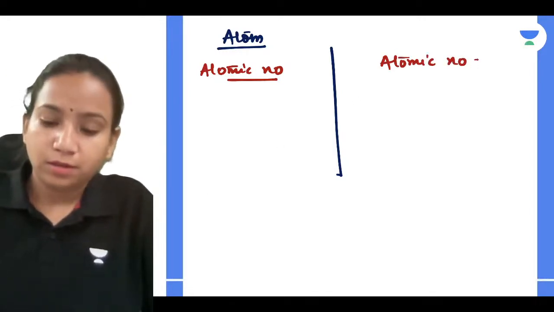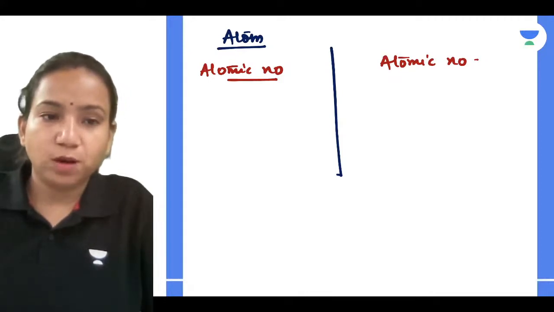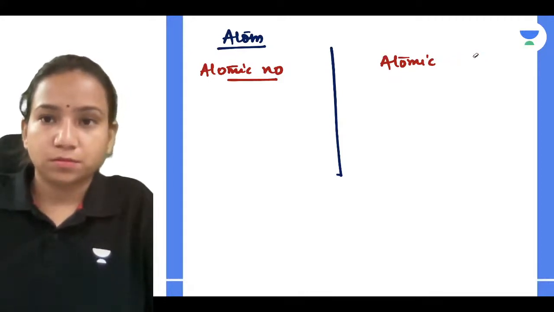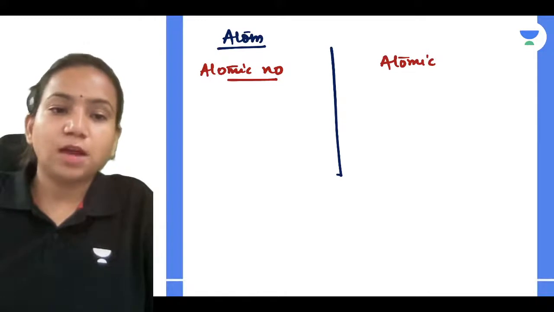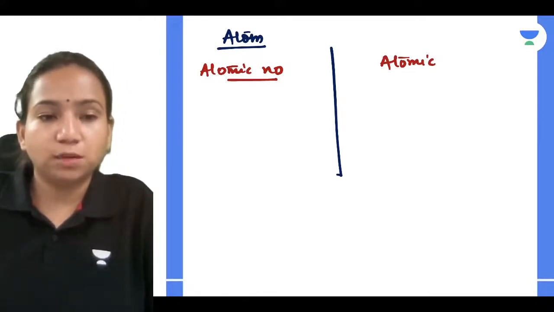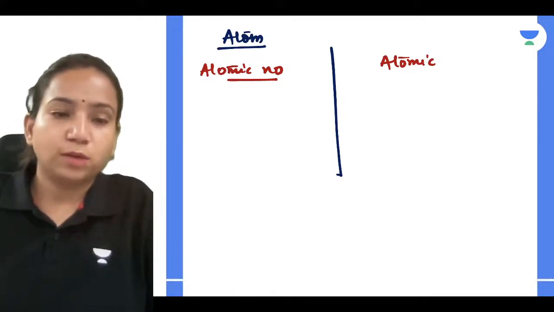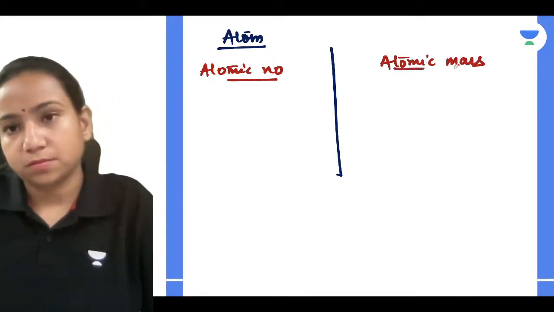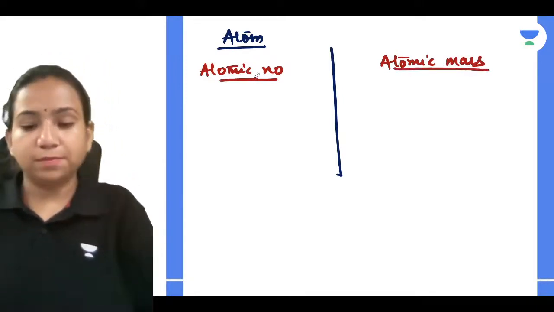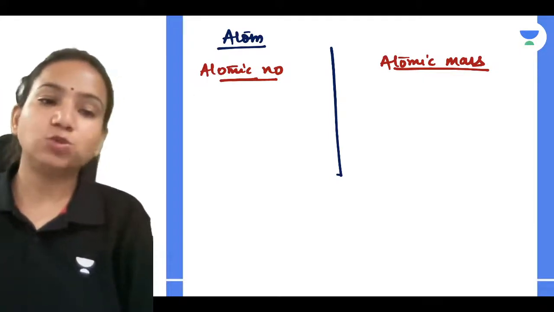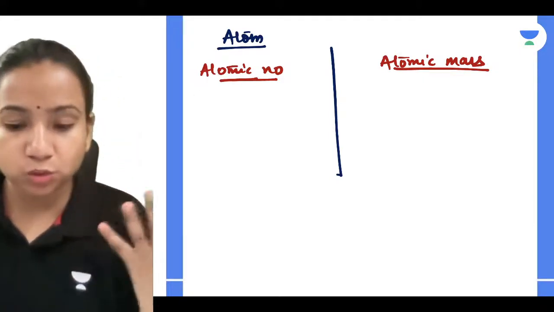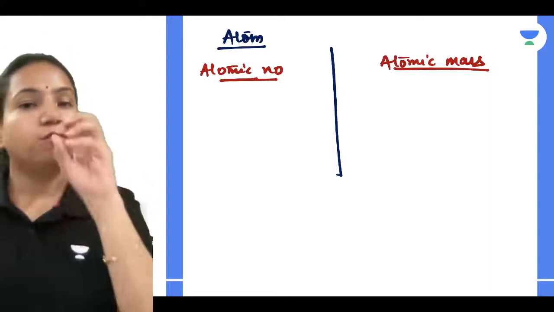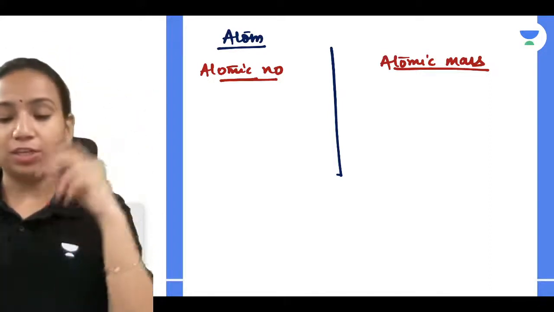Yes, Simmer, Dipanshu, everyone. What is atomic number? How do you give a specific atomic number to an atom? On what basis? Like why hydrogen atomic number is 1 only, for helium it is 2, for sodium it is 11, why technetium is 43?